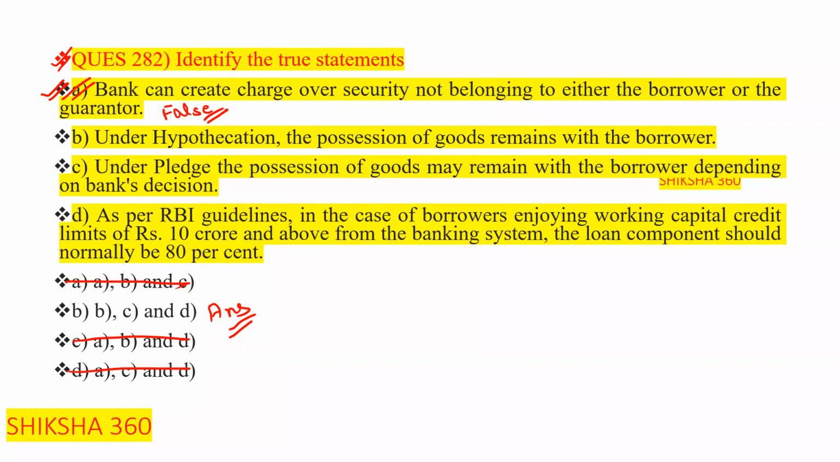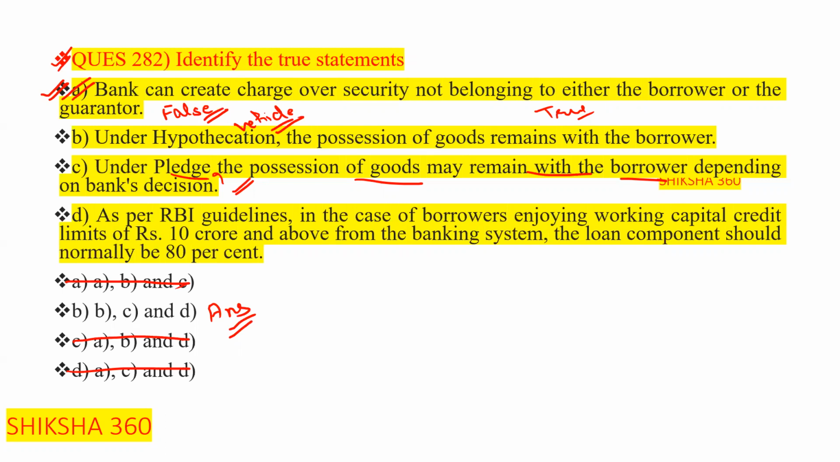Hypothecation is, for example, a car or vehicle, because a vehicle is hypothecated. So under hypothecation, the possession of goods remains with the borrower. Yes, this one is also true. Third one: under pledge, the possession of goods may remain with the borrower depending upon the bank's decision. Clear? This one is also true.